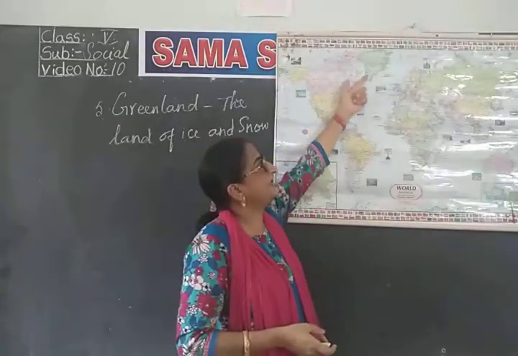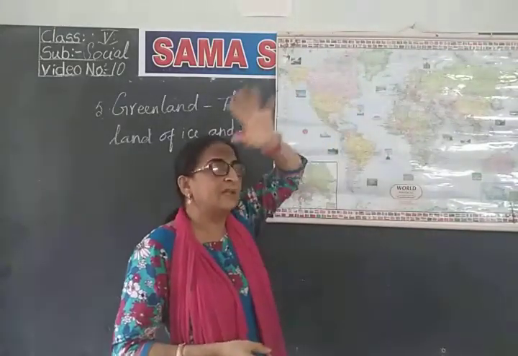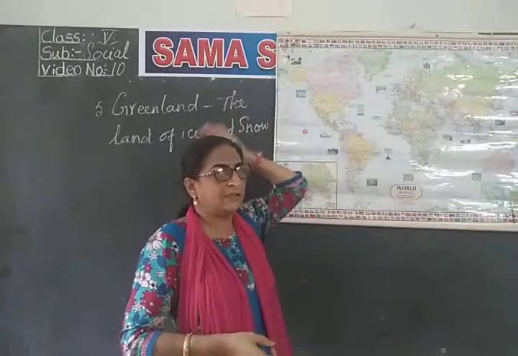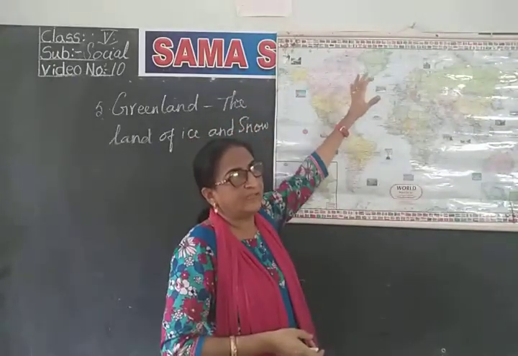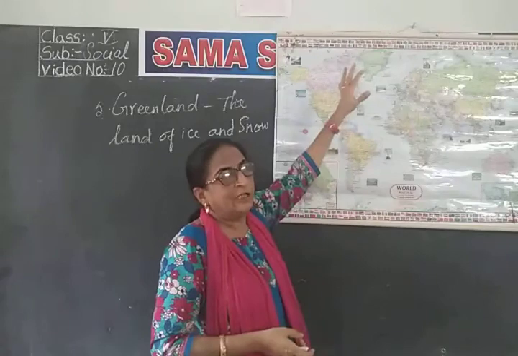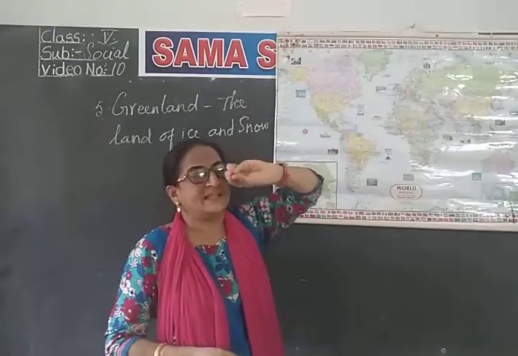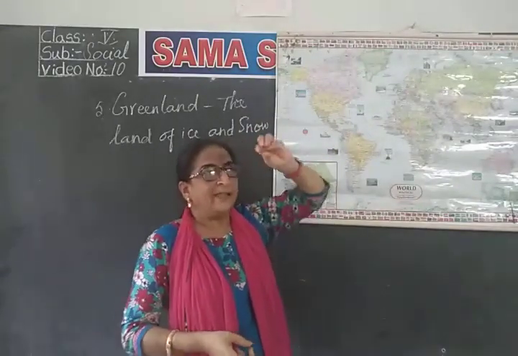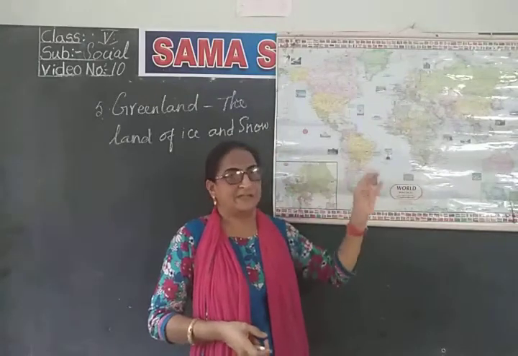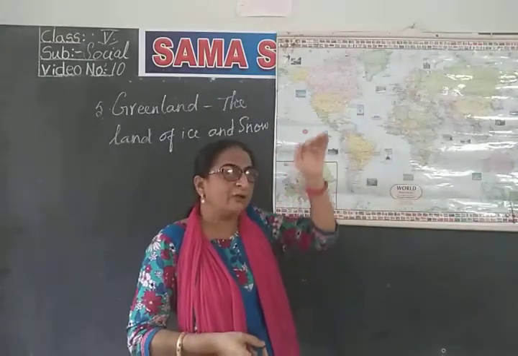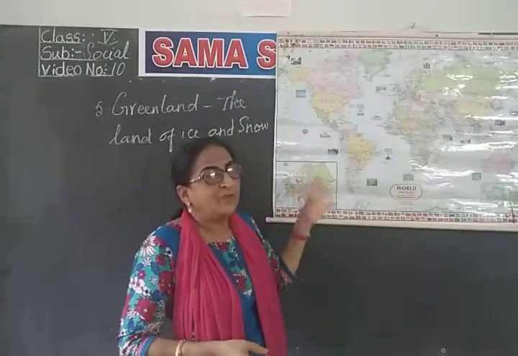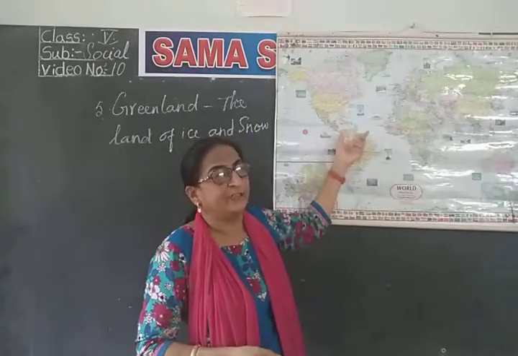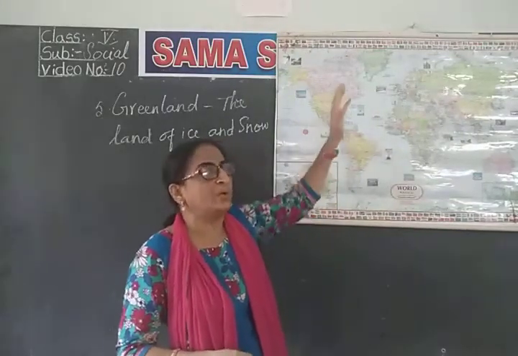When it is covered with snow and ice, what will it have? Its climate will be very cold. The winters are very cold, very severe, dark. Summers last only for 2 to 3 months, and that too only very few rays pass, and the sun does not rise above the horizon. In that way, we learned about the climate of that region. It is covered with ice throughout the year.